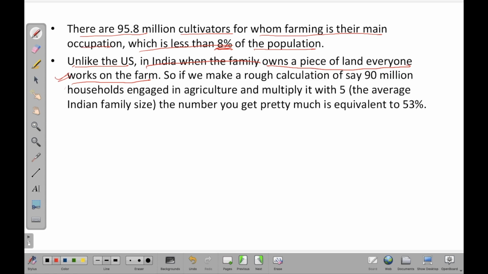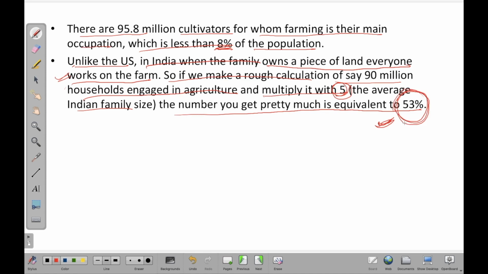It further says that if we make a rough calculation of, say, 90 million households engaged in agriculture and multiply it by 5, because we are considering that the average Indian family size is 5 people, the number you get is pretty much equivalent to 53%. So this is the number we are talking about: 53% of the Indian population works in the agricultural sector.